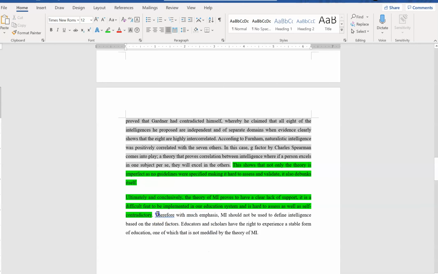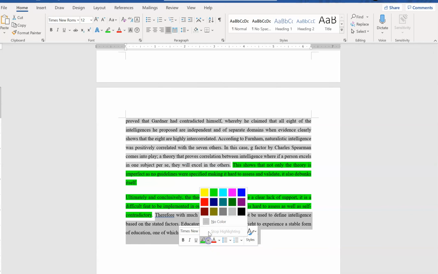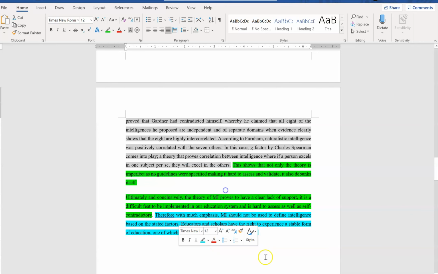And this, therefore, with much emphasis, MI should not be used to define intelligence based on the stated factors. Educators and scholars have the right to experience a stable form of education, or one of which that is not measured by the theory of MI. See here, I'm giving more reasons why, not reasons actually, I'm trying to rationalize why MI should not be used. So I'm actually reaffirming my stand here.